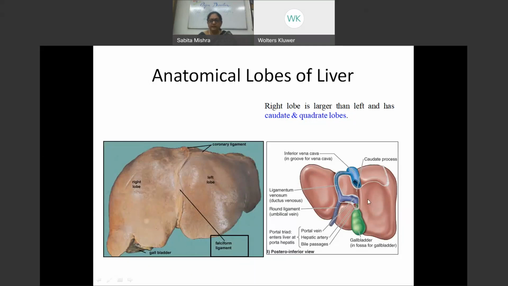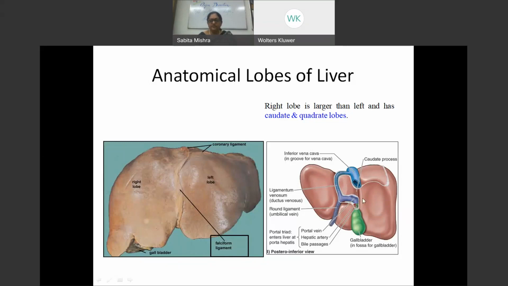There are 2 more lobes on the inferior surface of the right lobe, called the quadrate lobe, and one superiorly, which is called the caudate lobe.